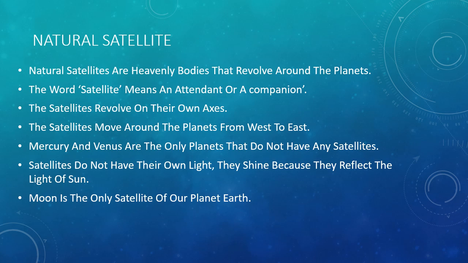Mercury and Venus are the only planets that do not have satellites. Satellites do not have their own light, and they shine because they reflect the light of the Sun. Moon is the only satellite of our planet Earth.